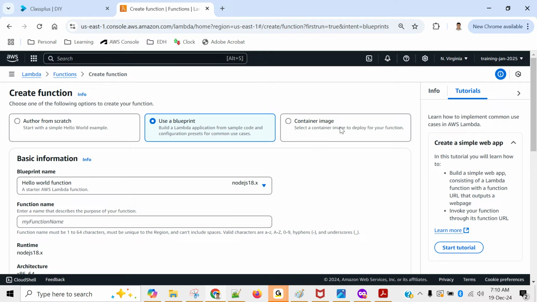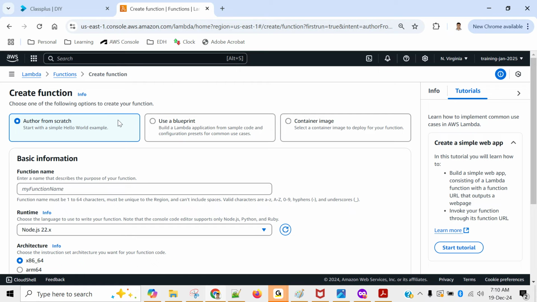And the third one is container image. This is the new feature. If you have any container, if you know about containerization like Docker and all, even that can also be used with function. So the most common use case is the first one. We will write our own code.